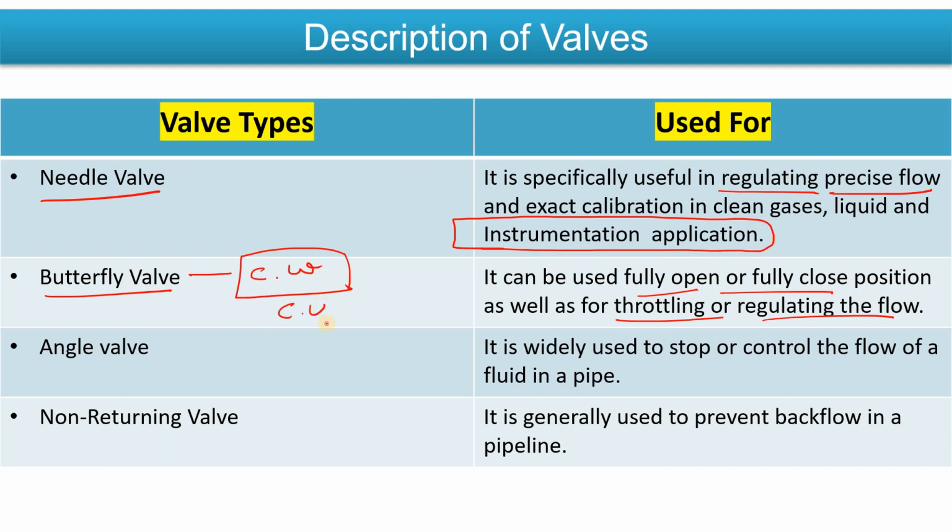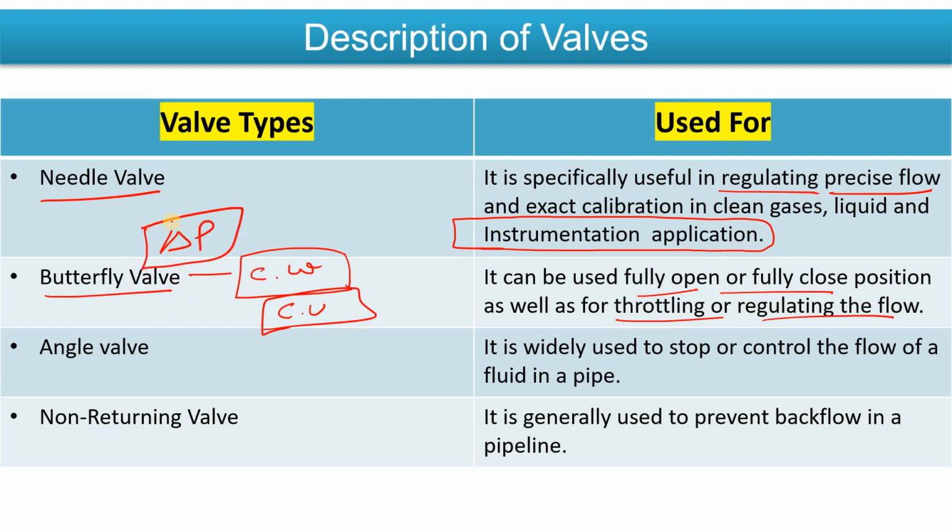Why we use it? Because, I have already covered a separate video about the butterfly valve, you will see that when it is open 70 to 80% there is no problem, but when it is open 20 to 30% or 40%, delta P is high there.